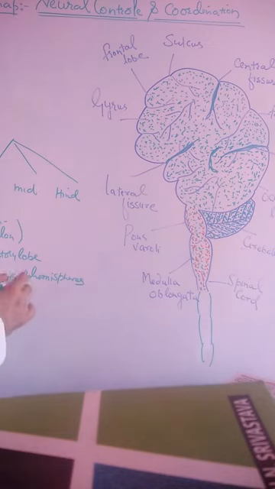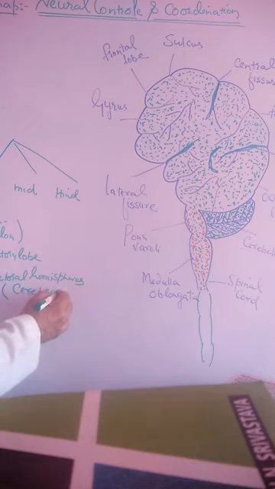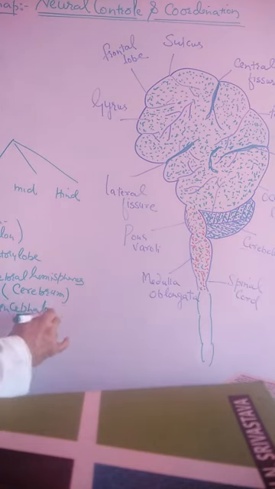These hemispheres are also called cerebrum. So the cerebrum are two, right cerebrum and left cerebrum. And there is one more organ in the forebrain, called the diencephalon. These are the parts of the forebrain, collectively called prosencephalon, having three parts: olfactory lobes, cerebral hemispheres or cerebrum, and diencephalon.